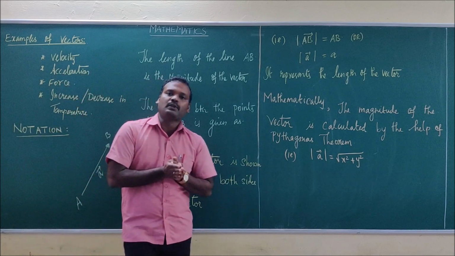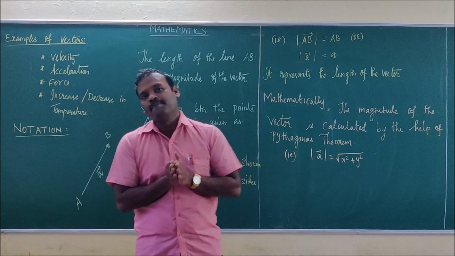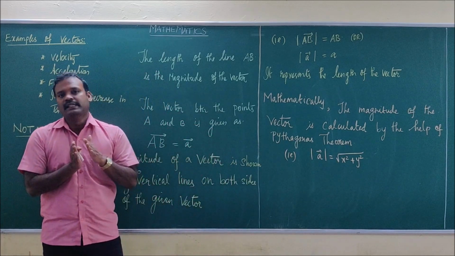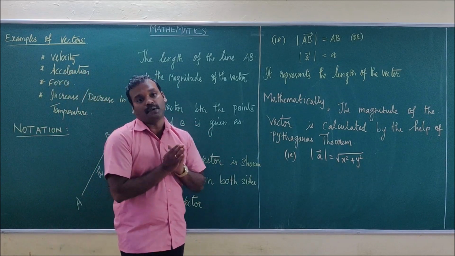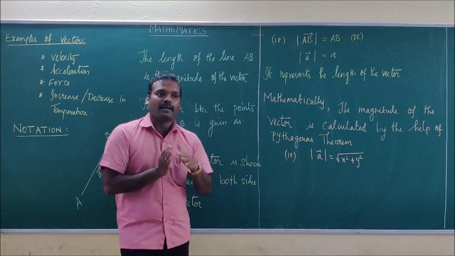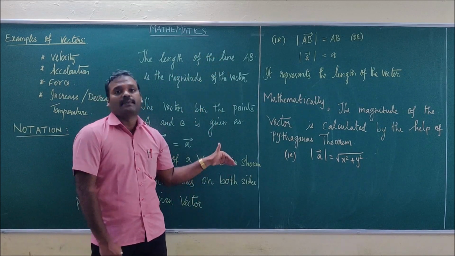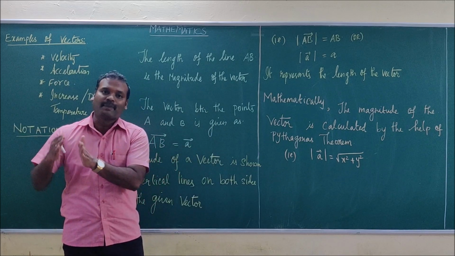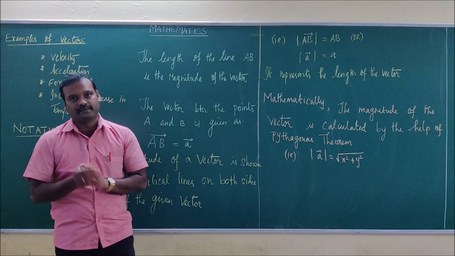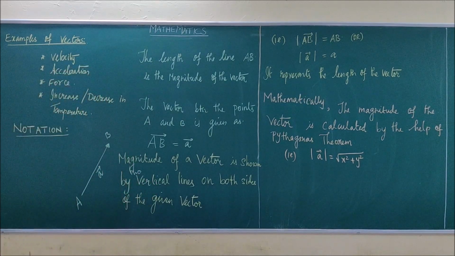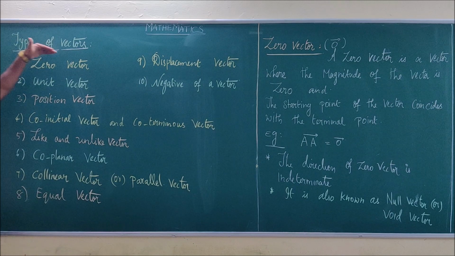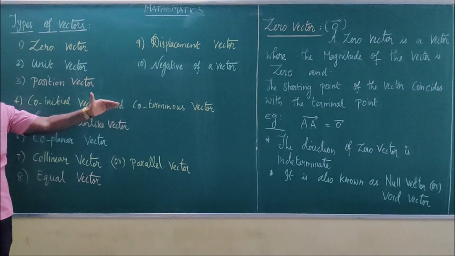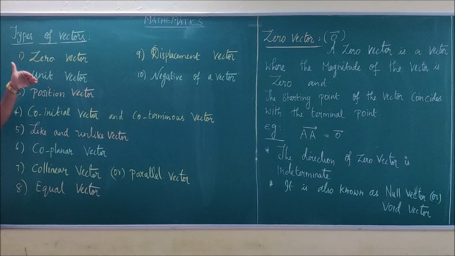Okay. Next we are going to see the types of vectors. Totally we have 10 important types of vectors. Now I am going to summarize all the 10 types of vectors, and then we are going to see the definitions separately one by one in detail. So now, types of vectors. I am summarizing the vectors. After that we will see the definitions of each and every vector one by one in detail.